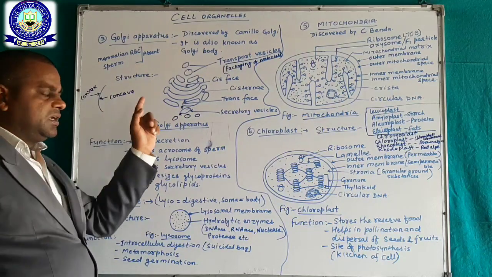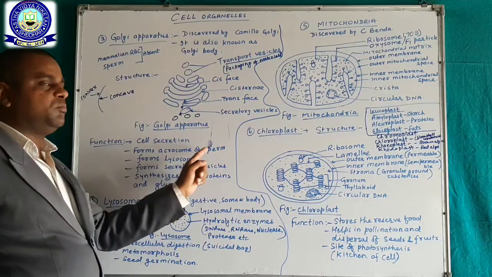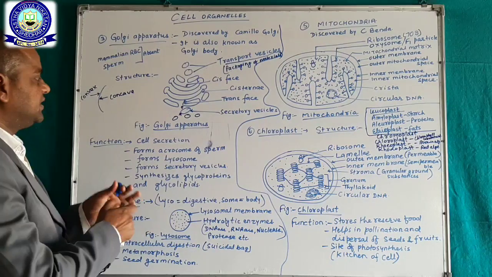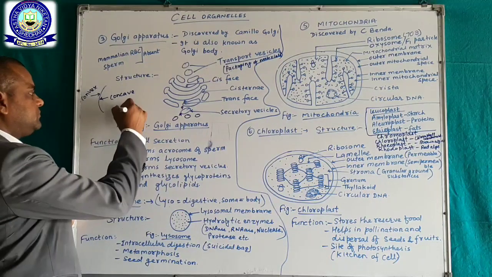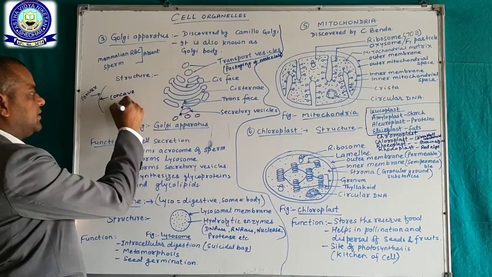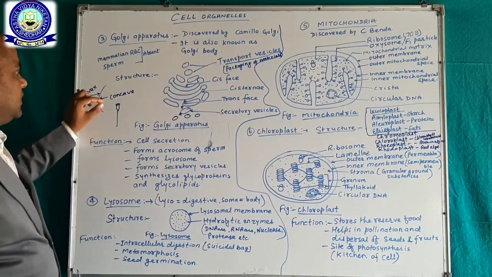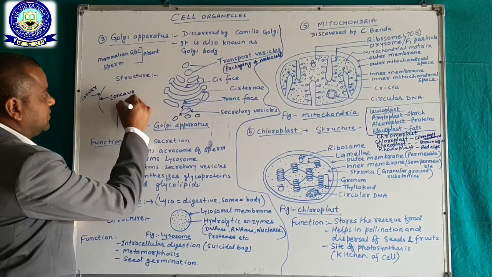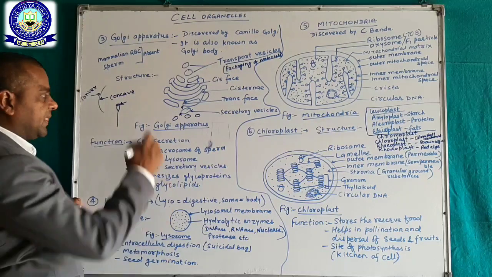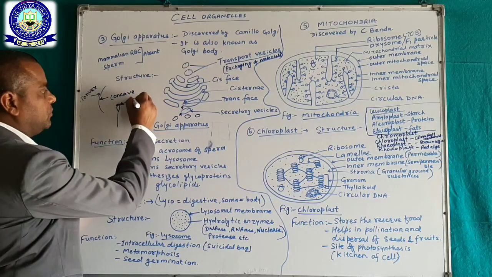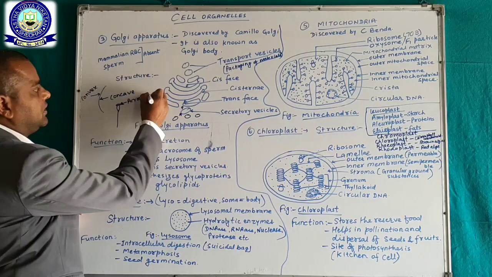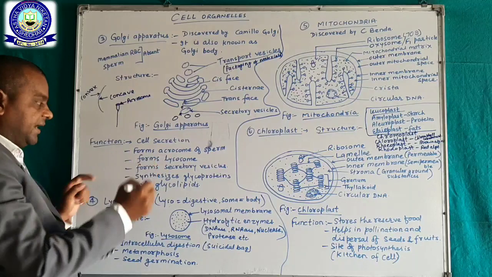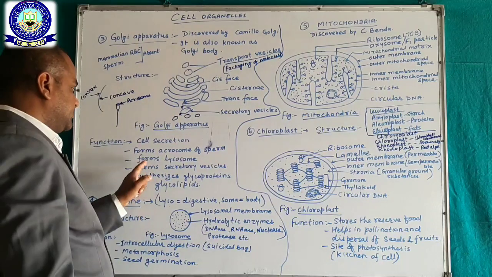Now it forms the acrosome of sperm. You see the sperm, and the head is covered by a cap, and this is called the acrosome. Acrosome is made up of Golgi apparatus.